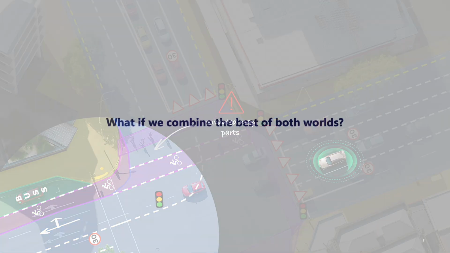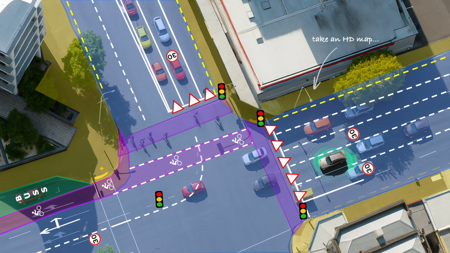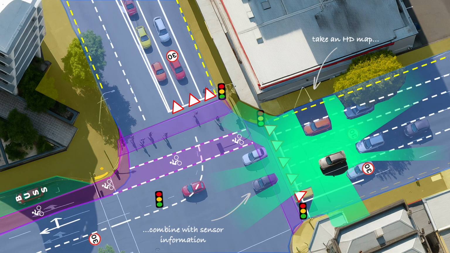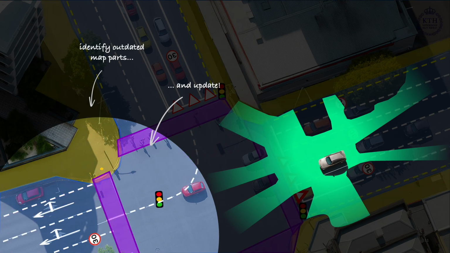So, what if we could combine the best of both worlds? Imagine fusing HD maps with sensor data, then using that combination to detect outdated map parts and update them. That way, the vehicle always drives with an accurate road representation.